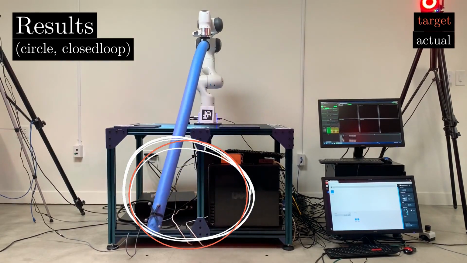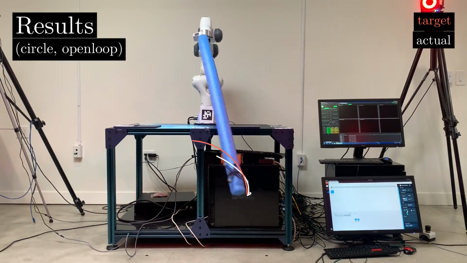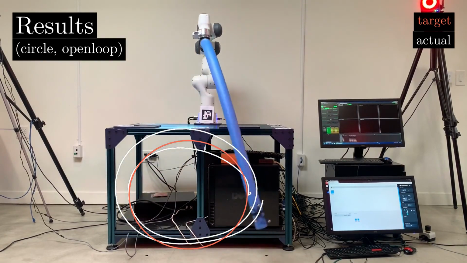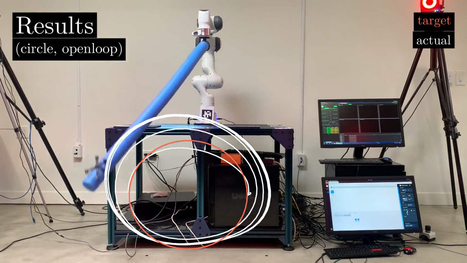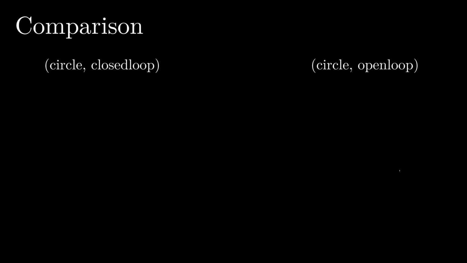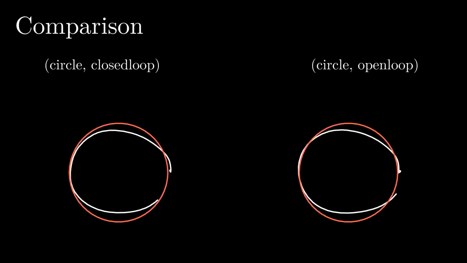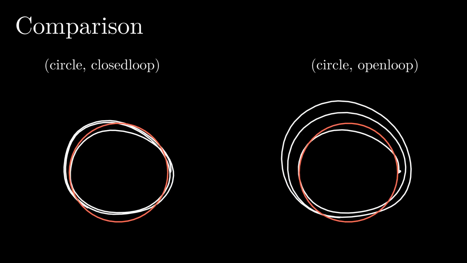We also perform an ablation study where we remove the Kalman filter component. This results in an open-loop system with no opportunity to use observations to correct for modeling error in the recurrent network dynamics. The open-loop system shows degraded tracking performance. More details and the results for other trajectories are available in our paper.